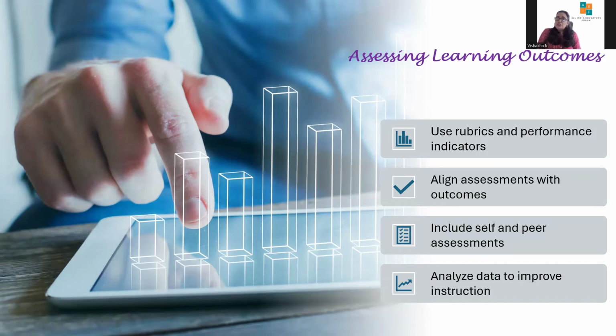Number one, use rubrics and performance indicators. Now, rubrics clearly define criteria and levels of performance so both teachers and students know what success looks like. They make assessment fair, transparent, and consistent. For example, in English, the learning outcome will be students will be able to write a well-organized paragraph.